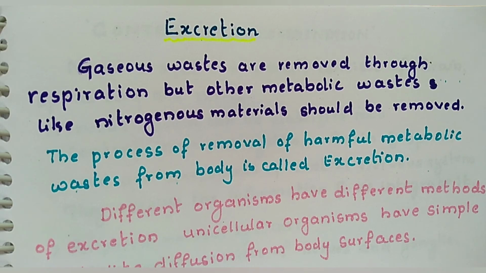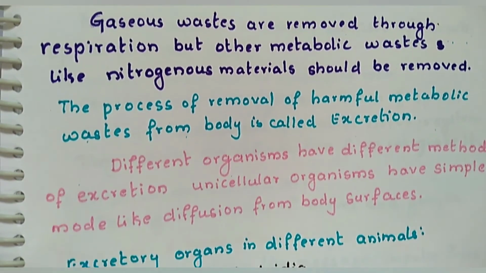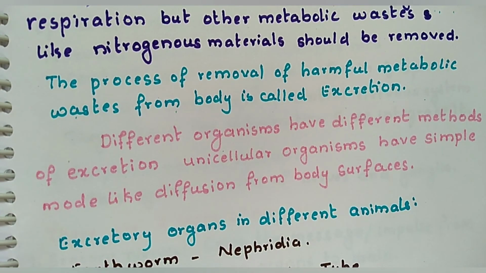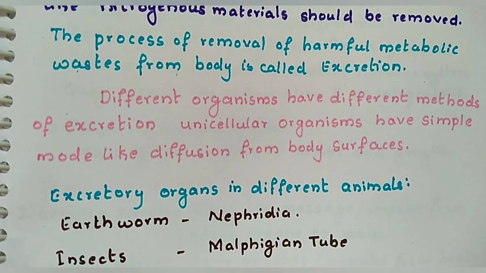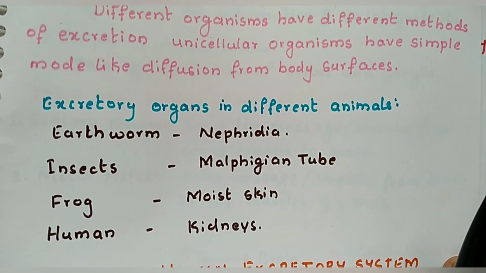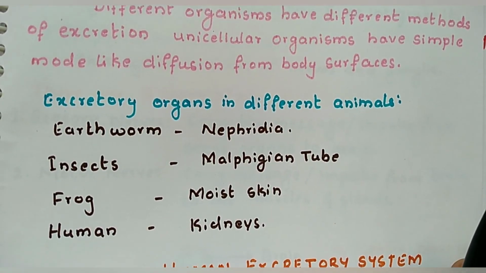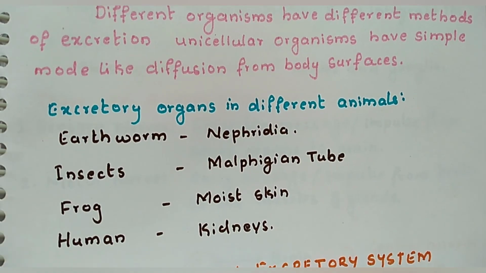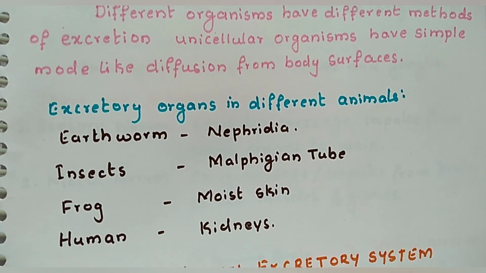Different organisms have different methods of excretion. Some unicellular organisms have a simple mode like diffusion. They diffuse the waste materials out of their body. But more evolved organisms like insects, earthworms, frogs and humans have separate organs for excretion.